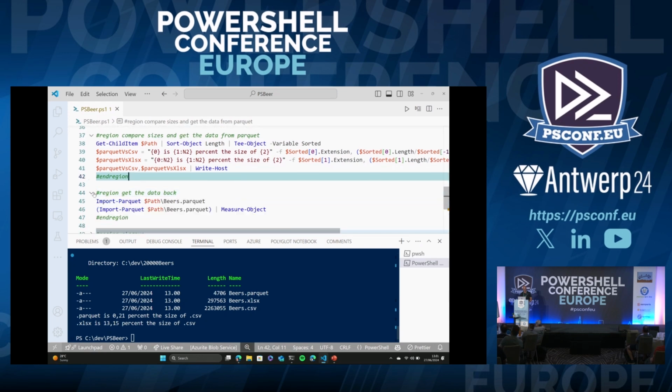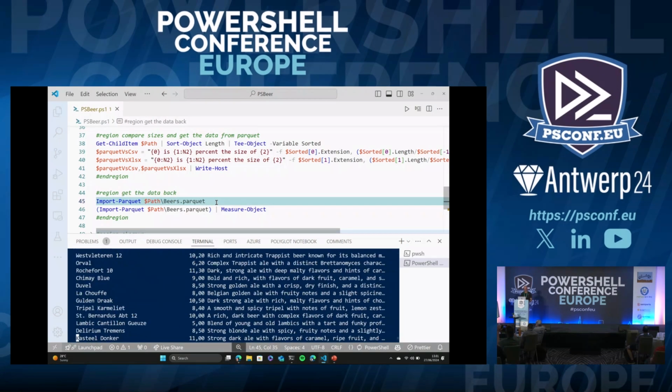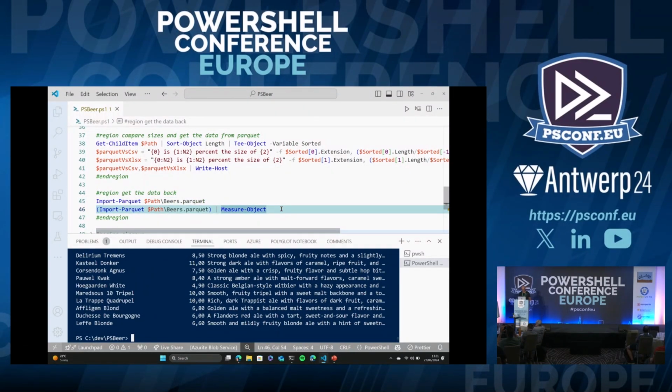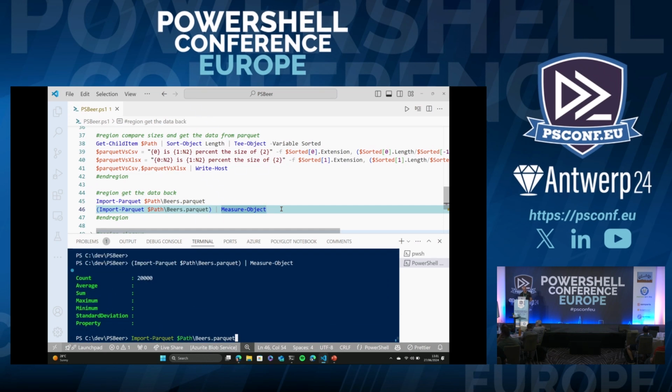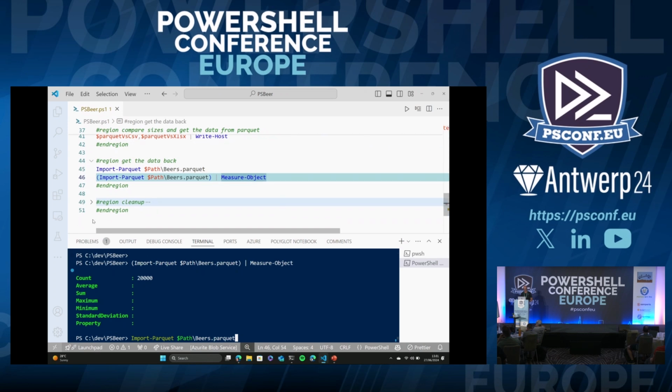And just to make sure that I didn't cheat here, we can also import the file here, and running that gives us 20,000 beers. And nobody really counted that, so maybe we should just do this. Yeah, 20,000 beers. So that is basically the size of 20,000 beers on your disk.